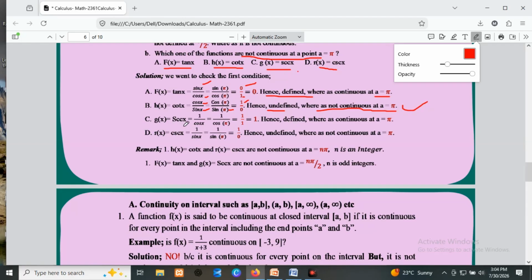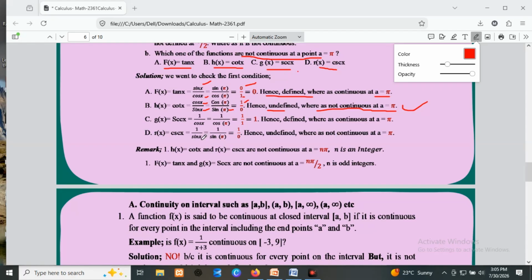C, g of x equals sec x. Sec x is the reciprocal of cos x, then 1 over cos x, then 1 over cos pi, which is 1 over 1, which equals 1, which is defined. It is continuous at a equals pi. D, r of x equals cosec x.